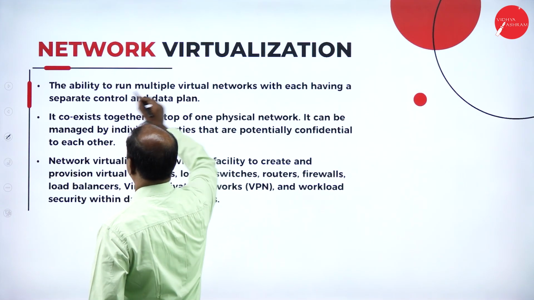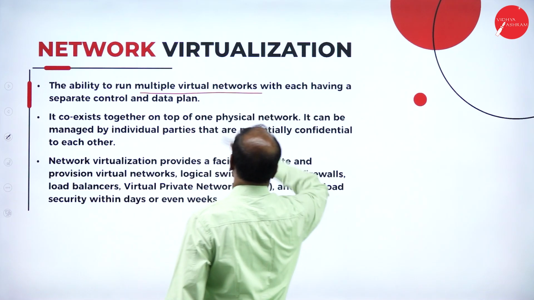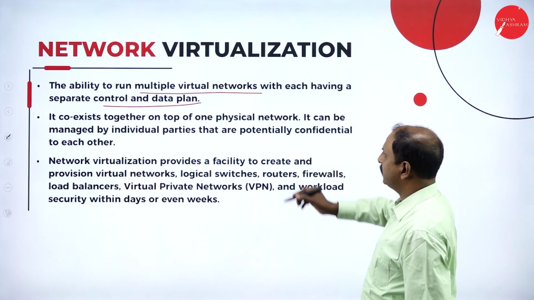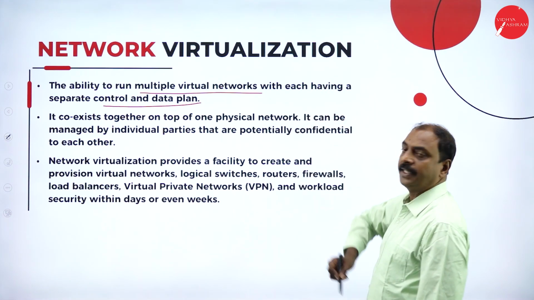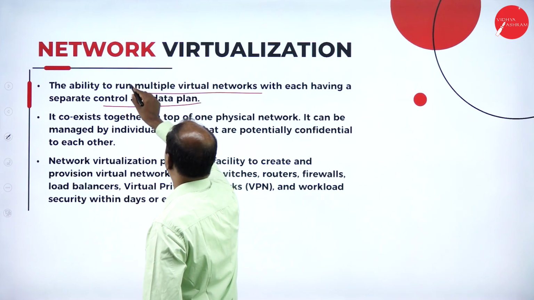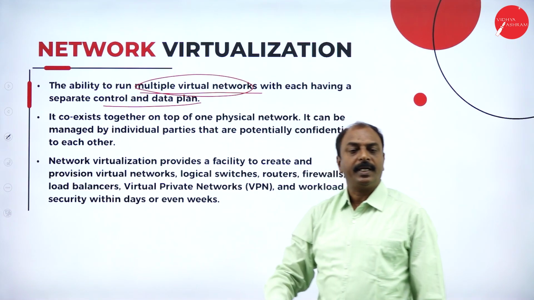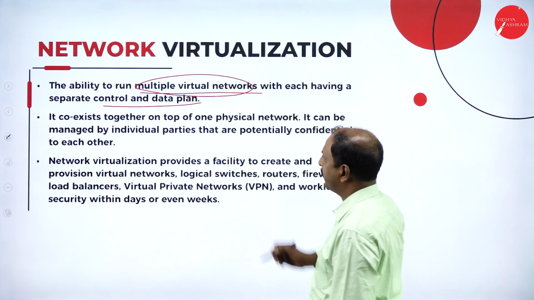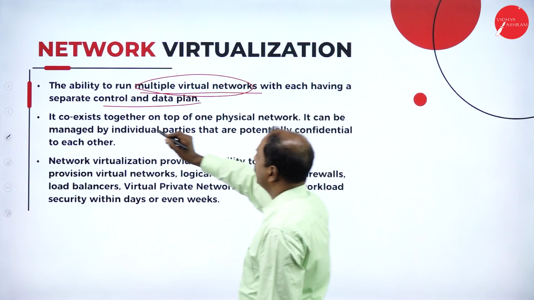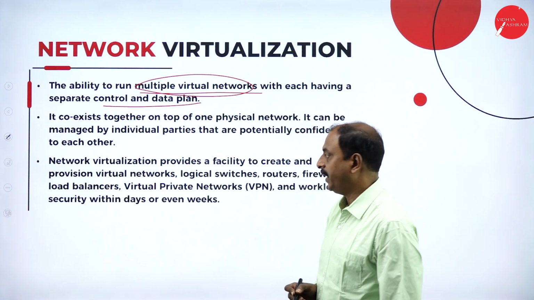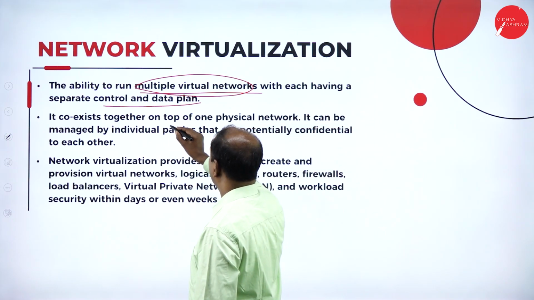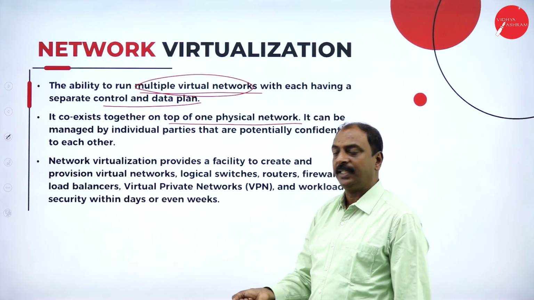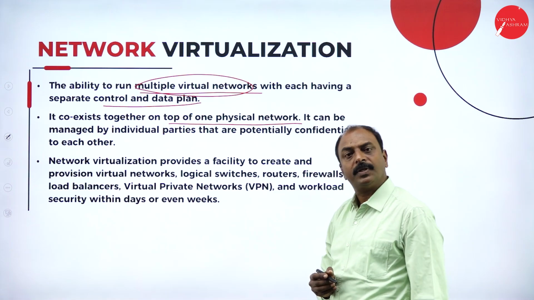So what is virtualization here? The ability to run multiple virtual networks, each having a separate control and data plane. With the help of network virtualization, it is possible to have multiple virtual networks. One network can be virtualized into many virtual networks, and each network will have separate control and a separate data plane. So they coexist together on top of the one physical network, which can be virtualized into multiple virtual network environments.